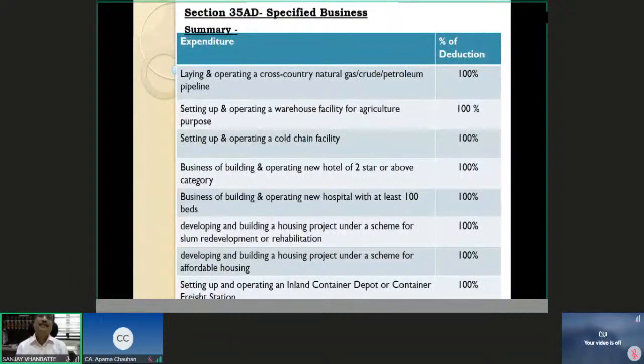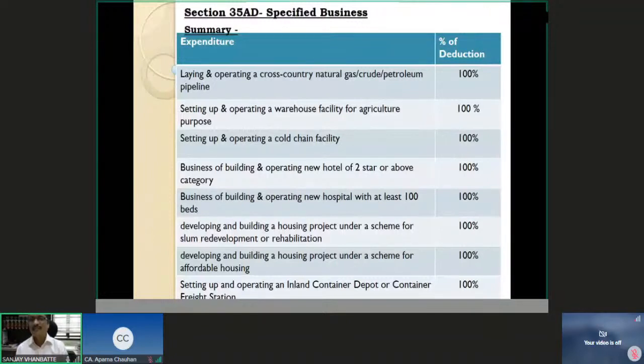Now here, in this 35AD specified business, you are entitled to 100% deduction on expenditure incurred on the acquisition of a capital asset other than land and building, right? This is again an incentivized provision for setting up different categories of business.